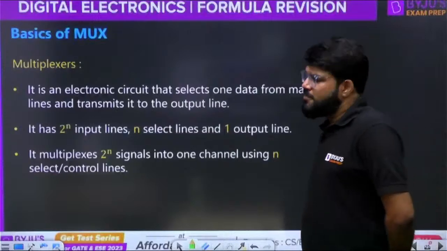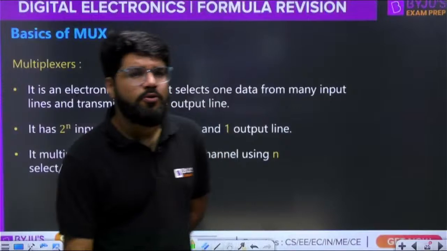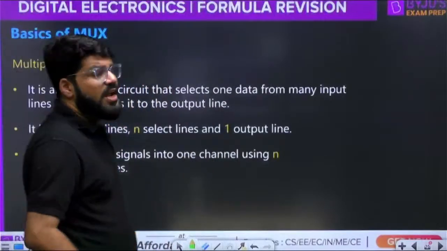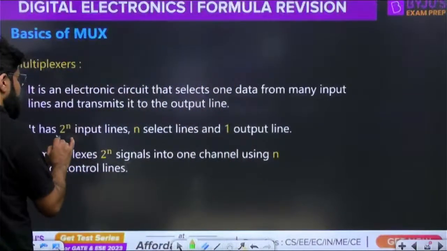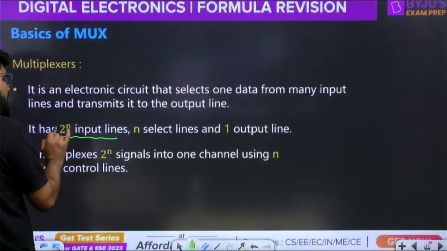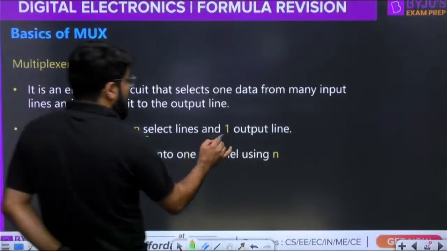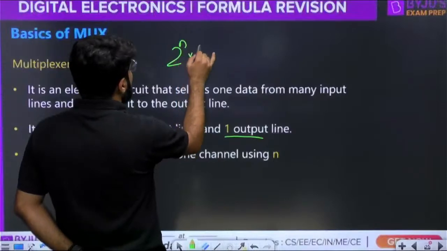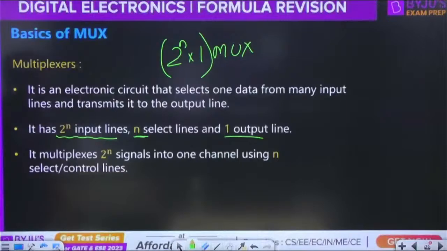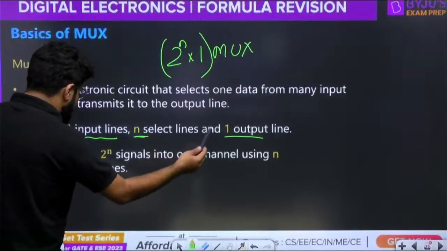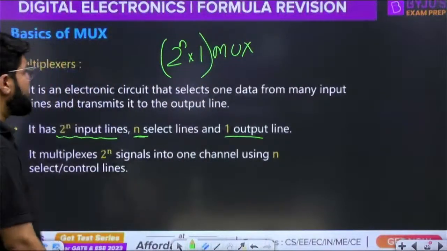We all know that a multiplexer selects one of the multiple inputs and connects it to the output line, transmitting one out of the multiple inputs. Which one depends on the value of the select line. A multiplexer has 2 power n input lines. To select among 2 power n inputs, n bits are needed, so we have n select lines and 1 output line. This is also known as a 2 power n cross 1 mux. It multiplexes 2 power n signals into one single channel using the n select lines. The select lines are also known as the control lines, the data selector.